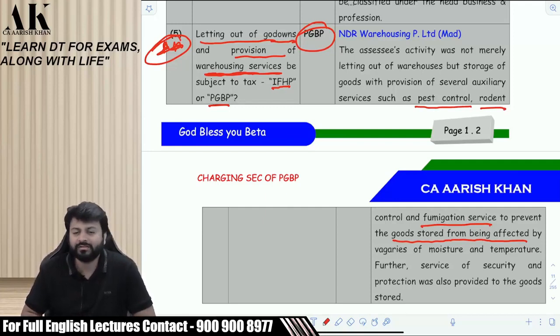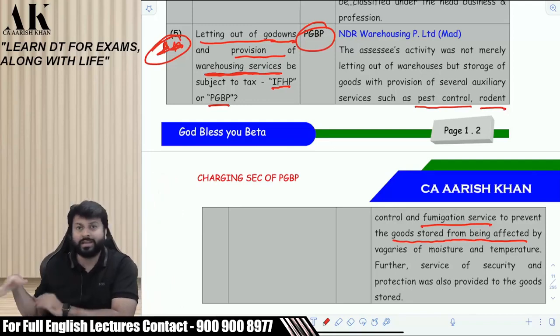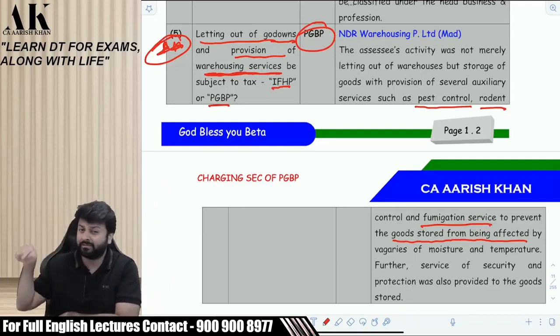Right or not? Urban Company people come to our house to do pest control, right? It's a business. Fumigation services, rodent control, so that the goods of the assessee are not affected. So the tenant is coming to me and saying that I am storing your goods. So I asked him, is it my responsibility to take care of the pest control? He said, yes, you will take care of the pest control.